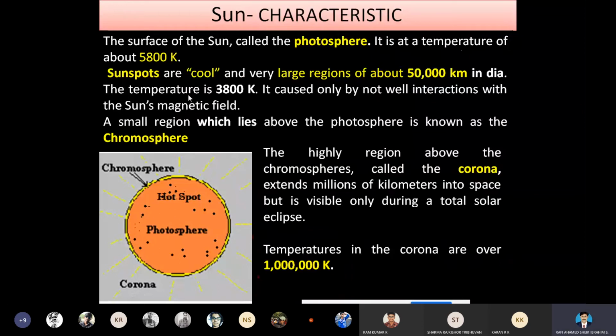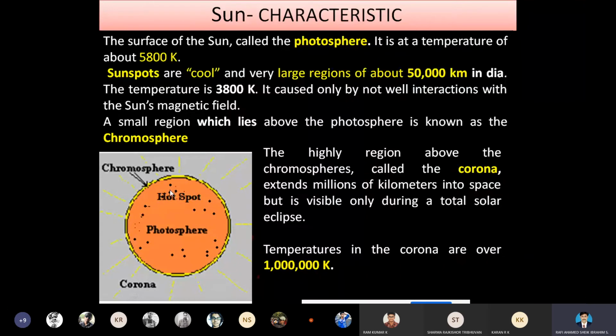Sunspots always appear as cooler regions. They are very large regions of about 50,000 kilometers in diameter. We can see that there are a lot of spots, in the range of 50,000 kilometers in diameter. The temperature is 3,800 Kelvin.